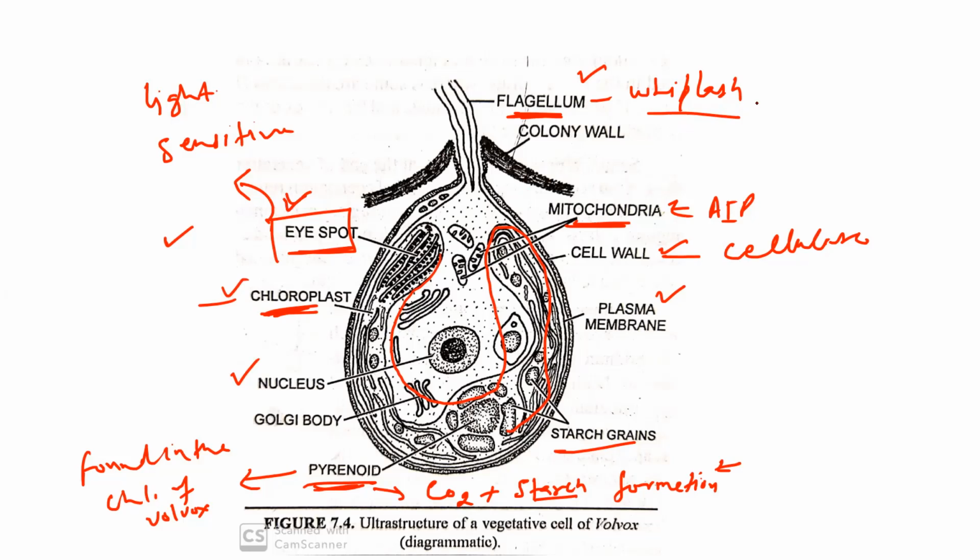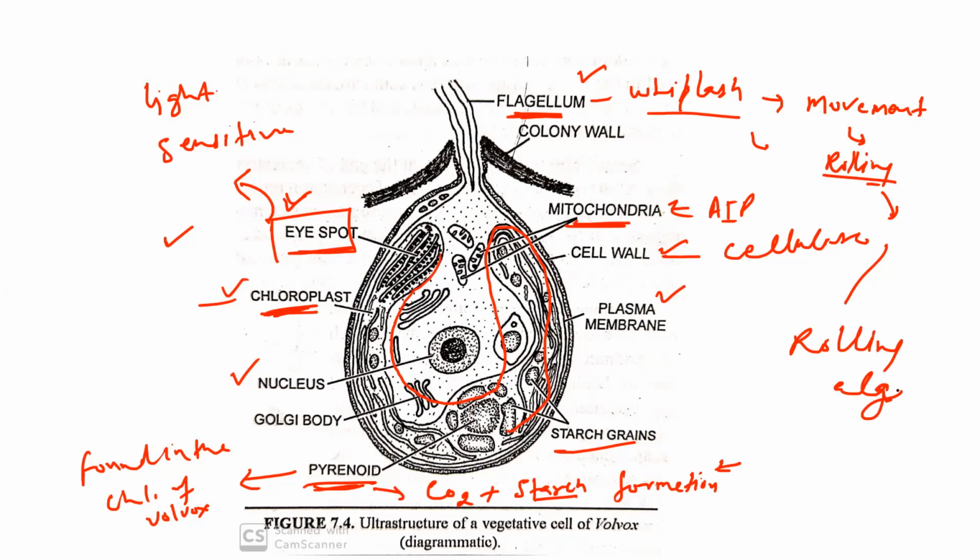These flagella help in the movement of the coenobium, or you can say the movement of the whole colony of Volvox, and the movement looks like rolling. The movement type is rolling. Because of this rolling motion, this algae is also known as rolling alga.